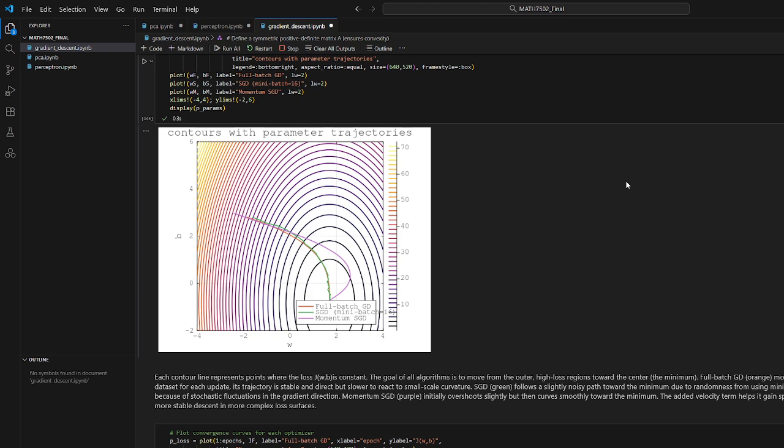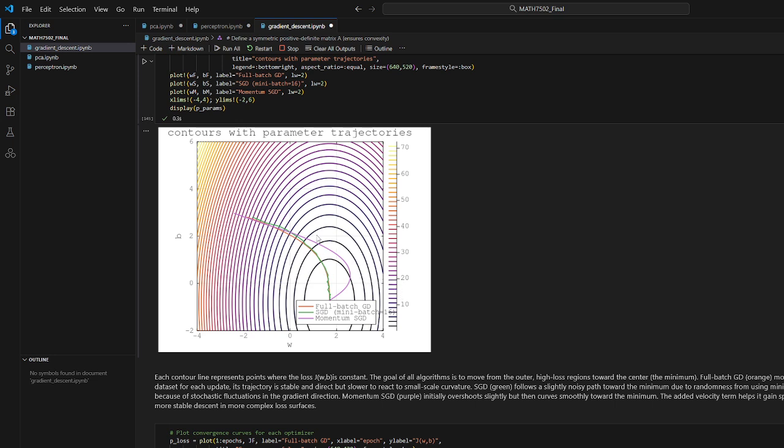We definitely see that full batch gradient descent moves quite steadily towards the global minimum, and it's quite smooth because it uses the entire data set for each update. You do see it's relatively slower compared to the others, like stochastic gradient descent, which follows a slightly noisier path towards the minimum due to the randomness of using mini batches.